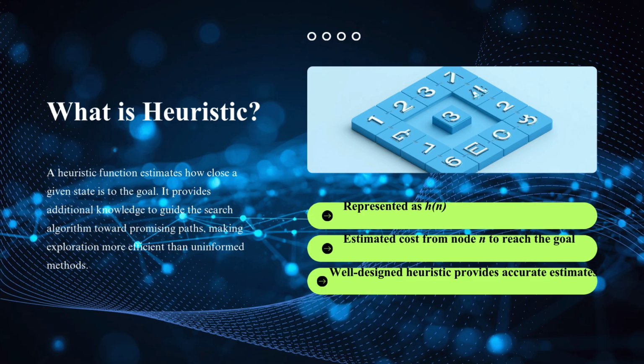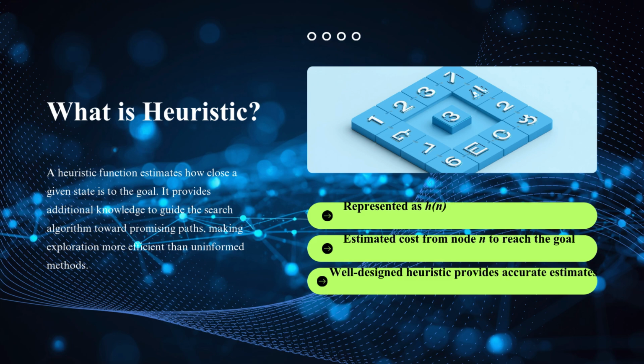A well-designed heuristic is very important because accurate estimates improve search efficiency significantly. Good heuristics reduce unnecessary exploration, improve speed, and help algorithms find optimal solutions efficiently. However, if the heuristic estimate is poor or inaccurate, the algorithm may waste time exploring less useful paths. So, the quality of the heuristic directly affects the performance of informed search algorithms such as A-star.